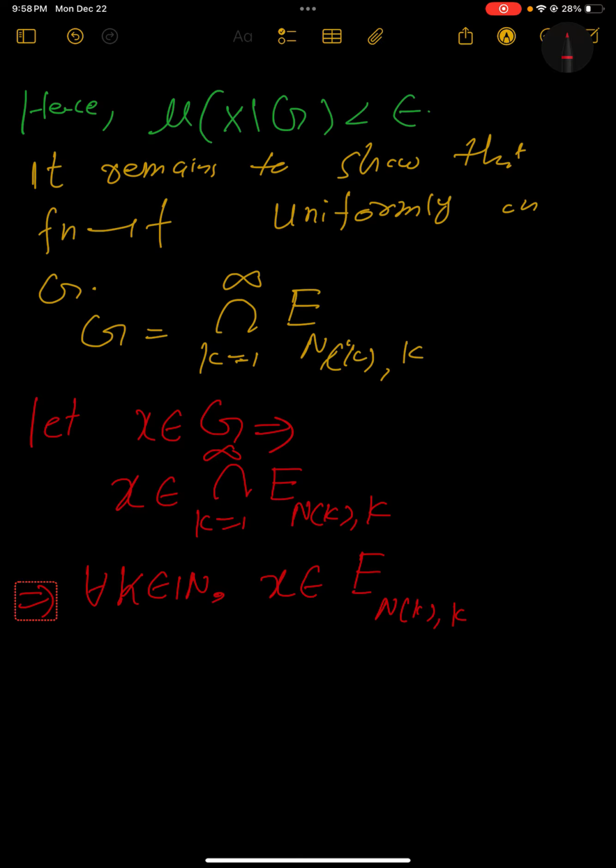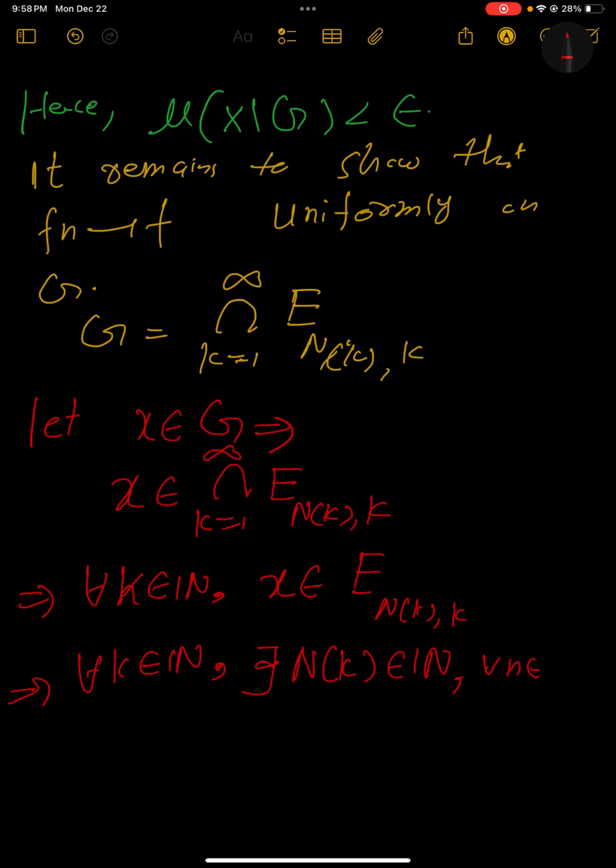So x belonging to E_{n(k)}^k means that for all k there exists n_k in the natural numbers, and for all n greater than or equal to n_k, x belongs to the set where |f_n - f| is less than 1 over k.